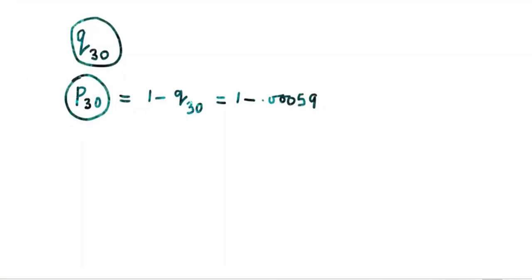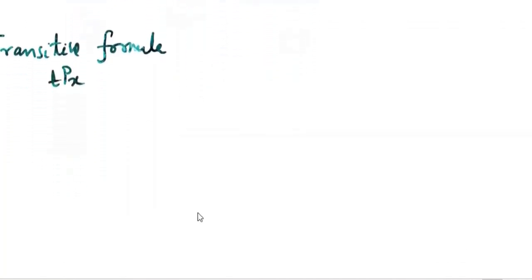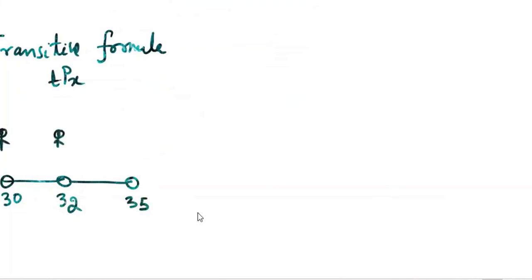Also remember, there is a transitive formula. What is the transitive formula? For pxt, not for qxt, we have a transitive formula. Suppose someone survives from 30 to 32, then this person survives from 32 to 35. You can combine these two and say from here to here.